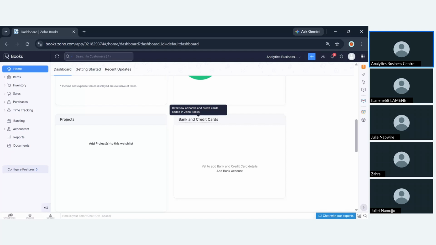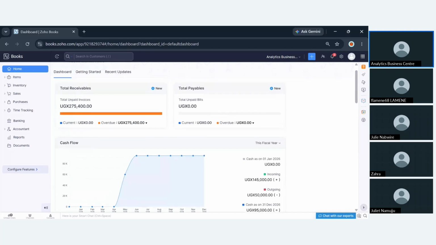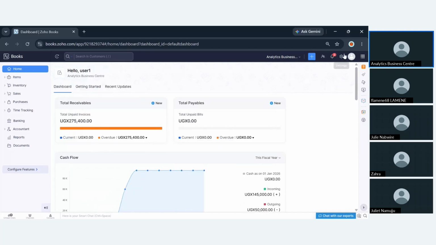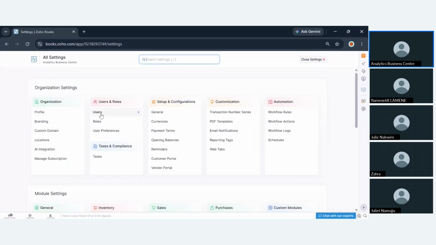And you're going to ask me, isn't that information confidential? Yes, it is confidential. That's why the system comes along with this feature called the users. The system allows you to invite other users in the system, but you can restrict and grant access.